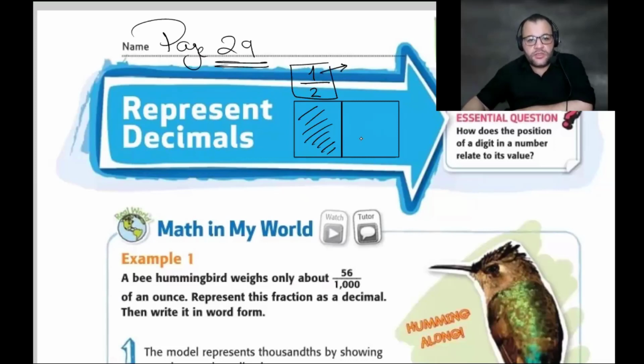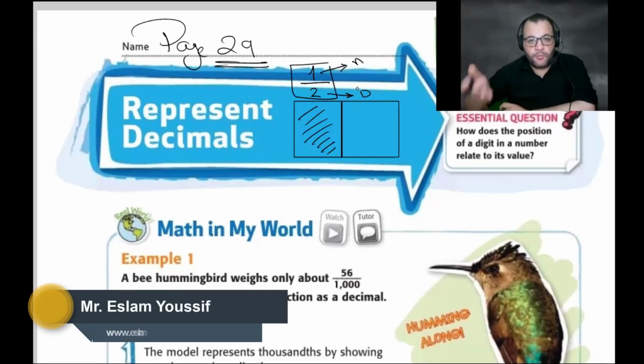Did anyone remember what the one here is called? Cindy, Ahmed, you know what it is? We call the one by a name. No, the fraction is called 1/2, but the one here has a name that starts with N, and the 2 has a name that starts with D. Oh yeah, numerator and denominator. Yes, that's what we need.